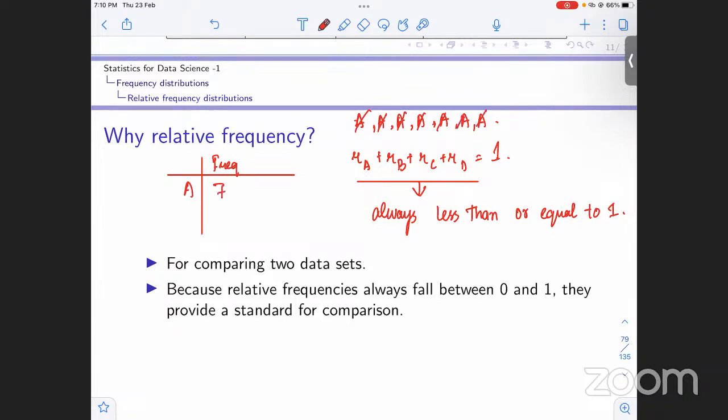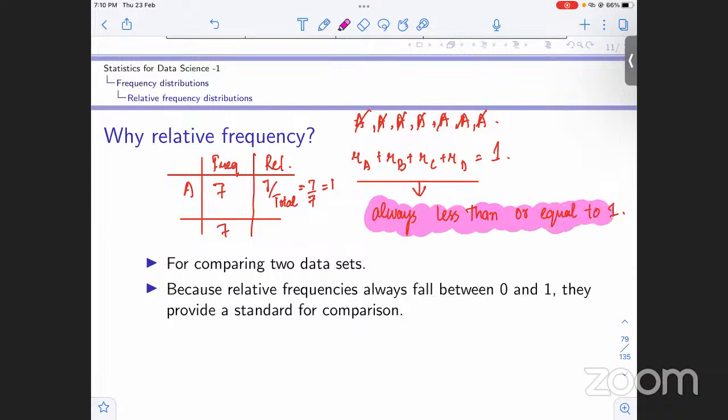How many observations do we have in total? 7. So what will its relative frequency be? That would be 7 by the total, which is again 7 by 7, so that will be equal to 1. So what we can conclude from this is that relative frequency is always less than or equal to 1.